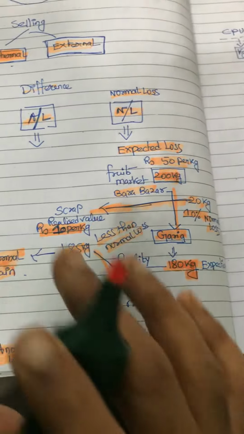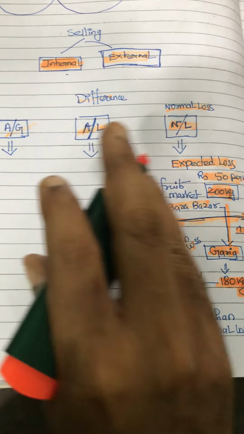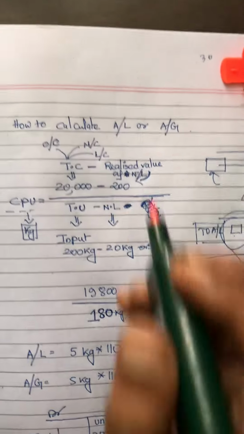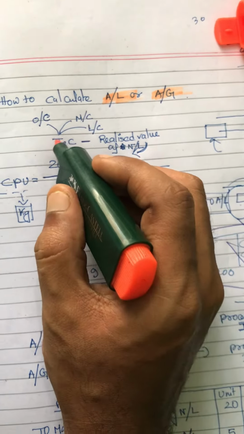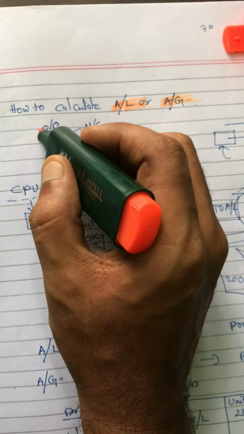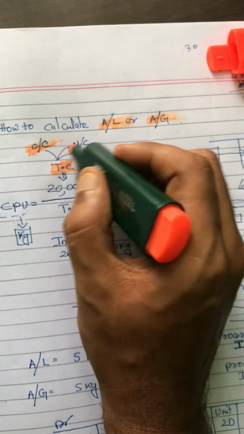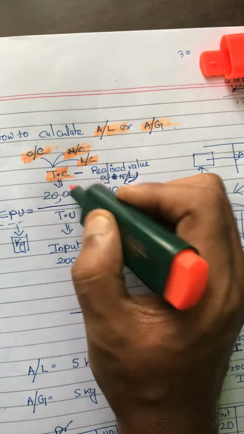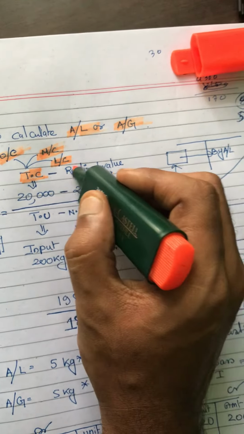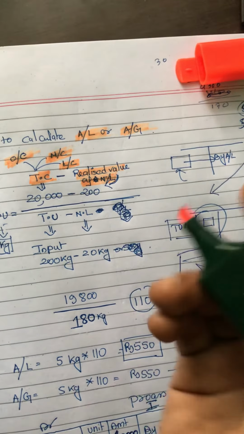I hope this summary makes abnormal loss, abnormal gain and normal loss clear. Now how to calculate abnormal loss or abnormal gain? The formula is total cost. Total cost means overhead cost, OC means overhead cost, MC means manufacturing cost, LC means labor cost. If you add all these things, you get total cost, minus the realized value of your scrap goods, that is normal loss.